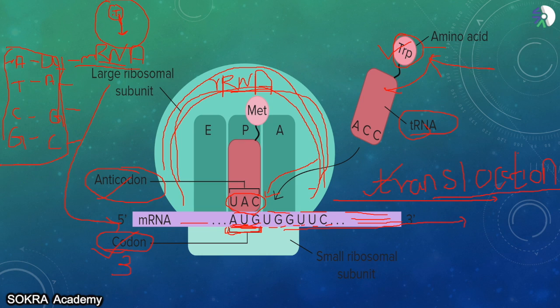Okay, so we know what is transcription. We have seen what is translocation. What is translation? Translation is when this codon and anticodon combine together to form protein. Now since this RNA is going to make the protein, that is called translation.